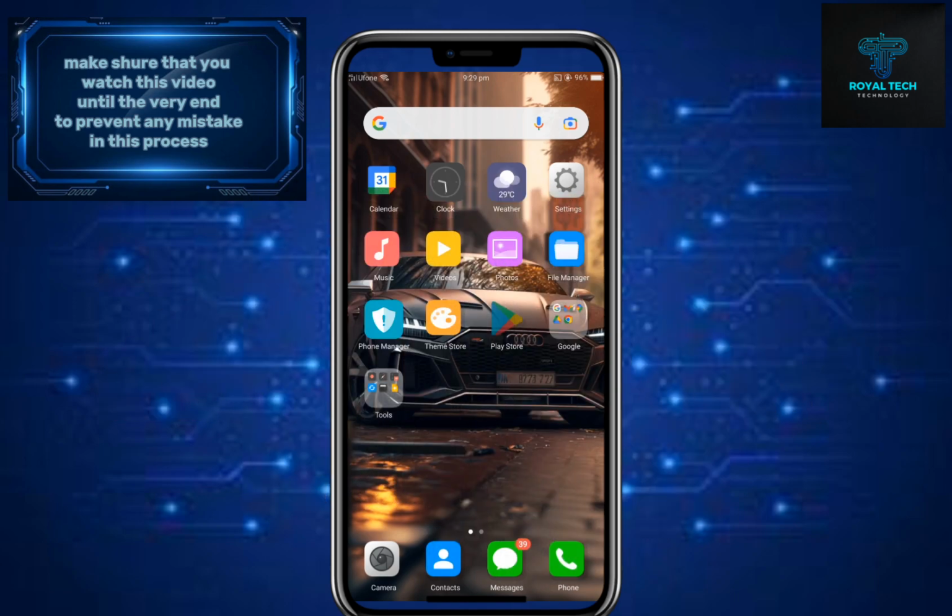In this video, we'll guide you through the simple steps to set an iPhone ringtone on your Android device. Whether you're an Android enthusiast or just curious, stay tuned for this quick and easy process. This tutorial is valuable for Android users looking to personalize their devices with the iconic iPhone ringtone, giving their Android phones a touch of iOS style and familiarity.